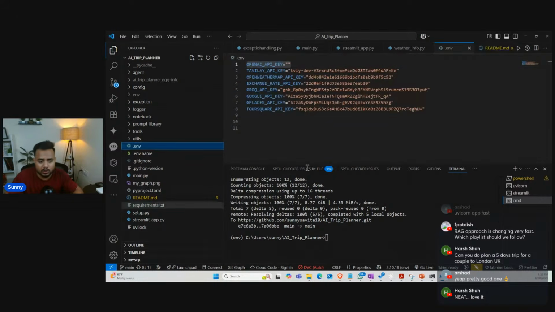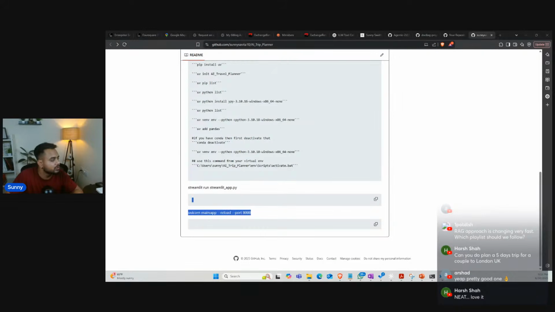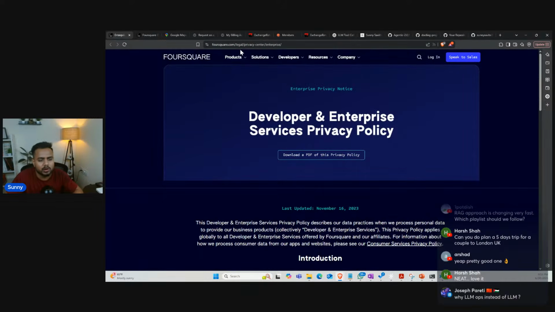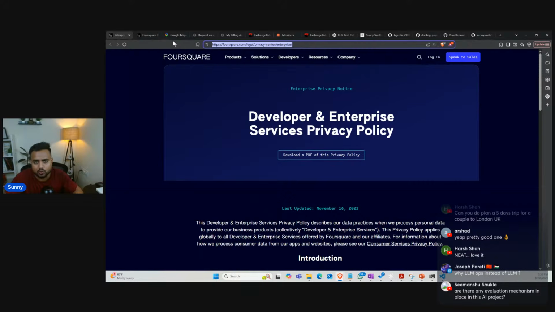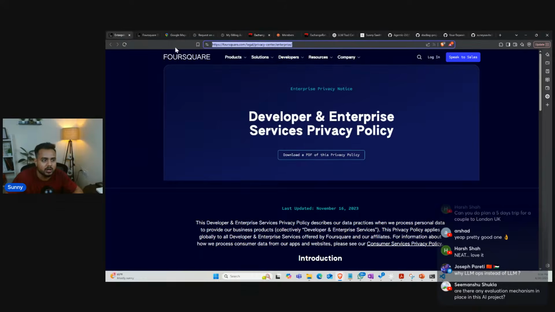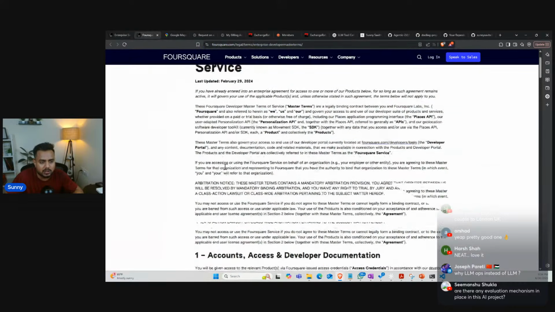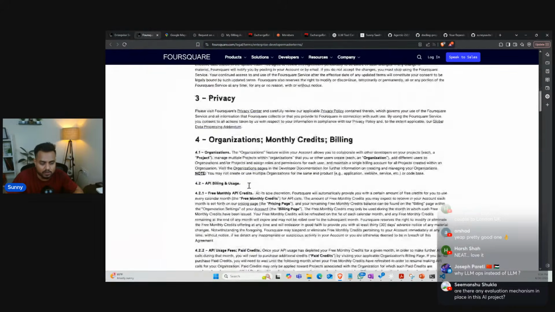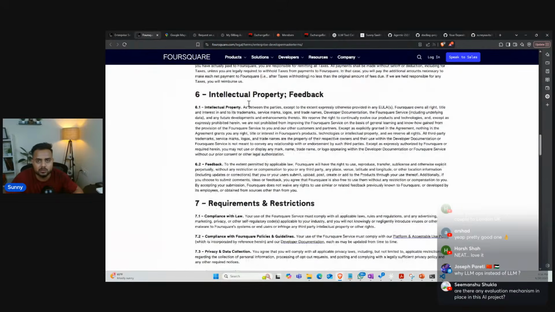Now one more thing is remaining: how you will get these API keys. Let me show you this as well. From which places, guys, you will be getting these keys. So here is Foursquare, guys. You can either use Google search, or else you can take Foursquare. You can search about Foursquare. Once you log in, guys, it will give you the key. See, this is the complete detail of why we are using Foursquare.